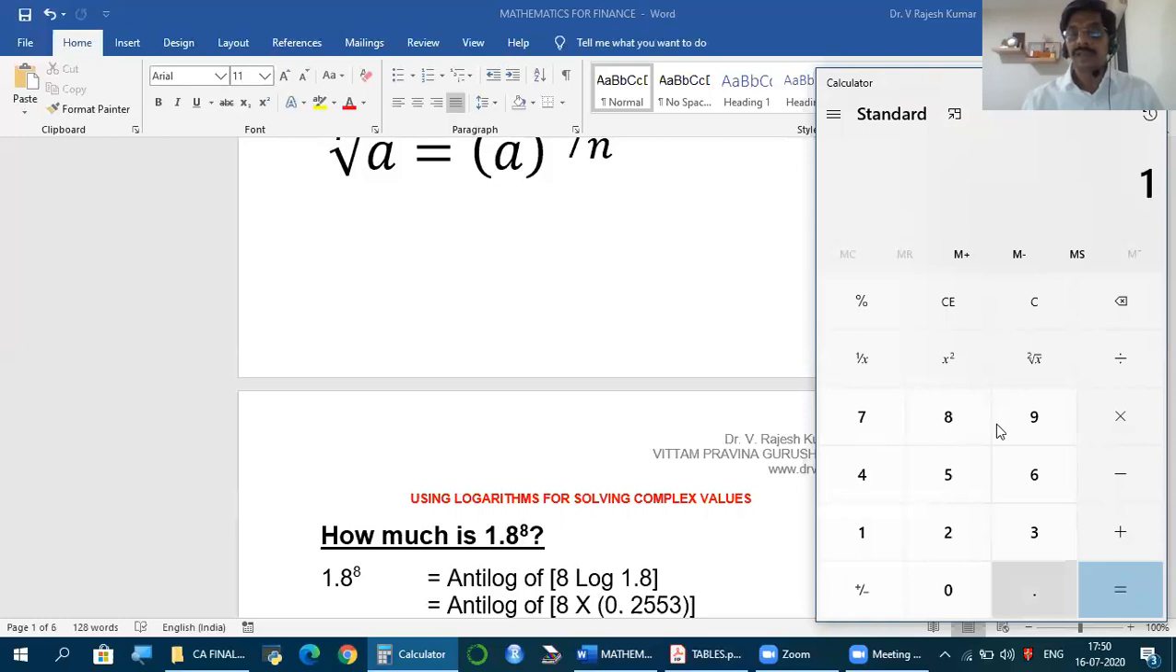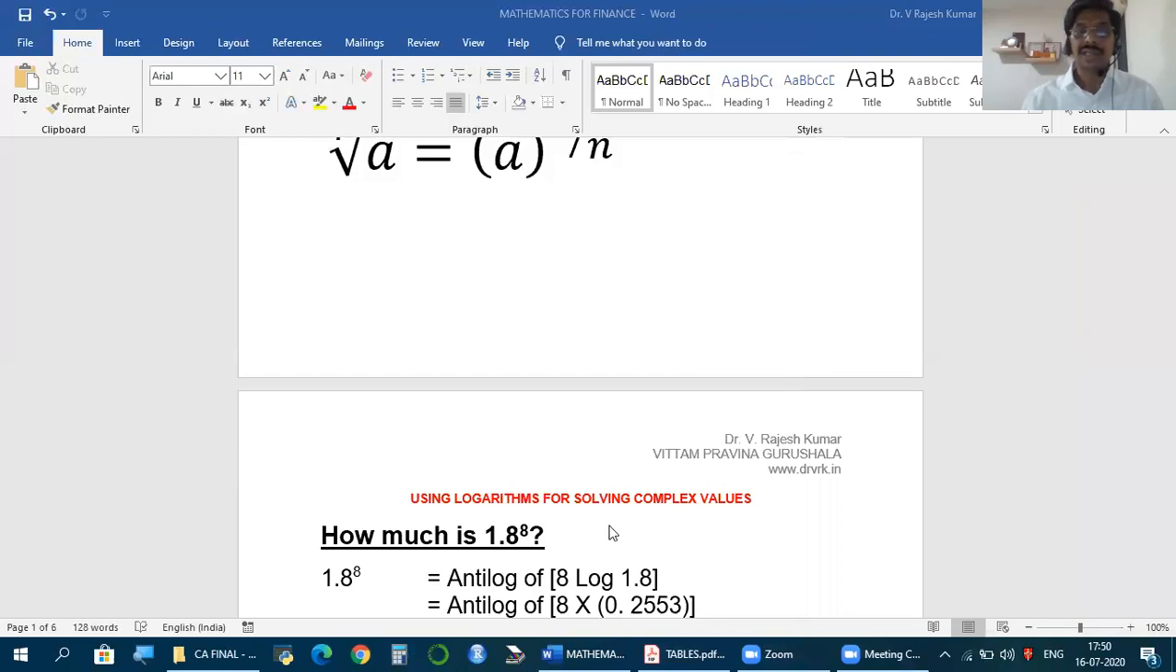1.8 into 1.8 into 1.8, I keep on calculating 8 times. Maybe it's okay, not a big difficulty, yet 8 times, quite often there may be confusion. If it is 8, it's okay. Let's say 12 times, 24 times, or any such numbers, then it's a difficulty. How to calculate them? Such things we do using logarithm and anti-logarithm. How? This is what we do.